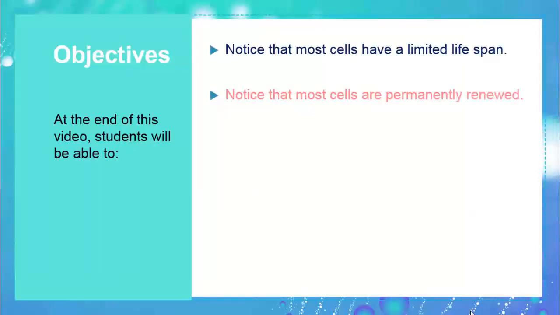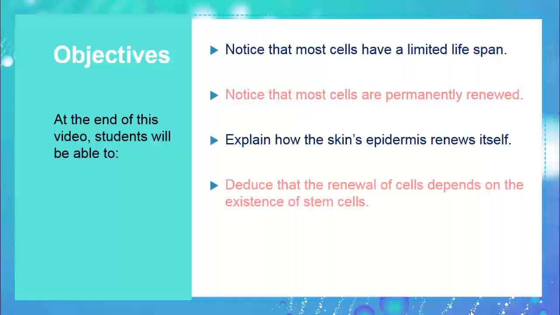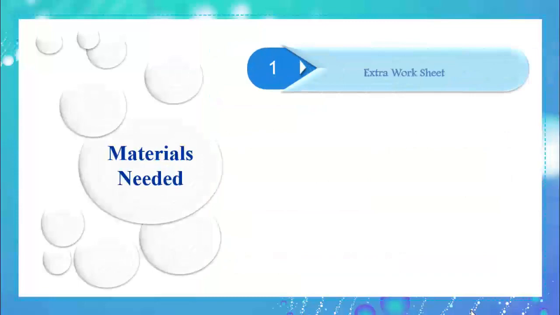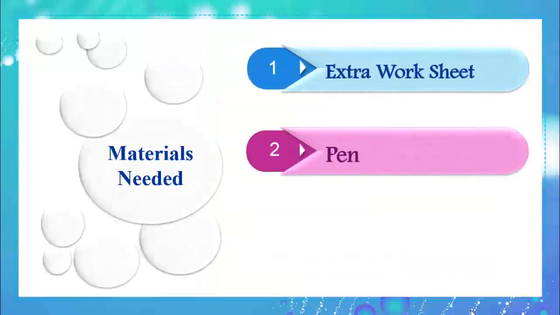At the end of this video, you will be able to notice that most cells have a limited lifespan, notice that most cells are permanently renewed, explain how the skin's epidermis renews itself, deduce that the renewal of cells depends on the existence of stem cells, and finally explain why the bone marrow stem cells are considered as pluripotential. Make sure to prepare the extra worksheet and your pencil case.